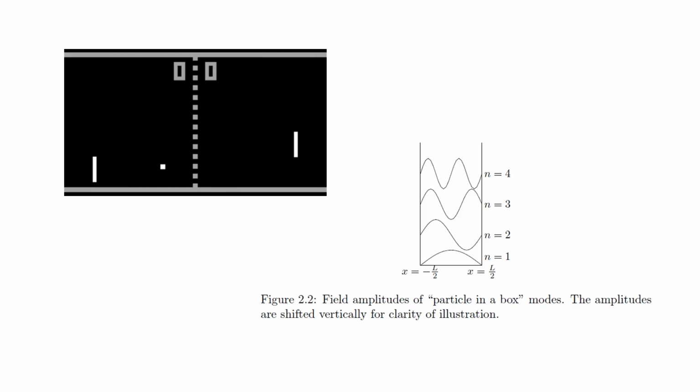Okay, so we're going to talk about modes, and this is the classic version of a mode situation. We have a particle in a box. Here the particle is confined within the game of Pong. So we see that now we're getting into this wave-particle duality issue. We think of that there's this continuous particle, but if we measure the particle, we would measure the particle at some position. And we can think of a distribution would be what's the probability that we would measure the particle at some position within the box.